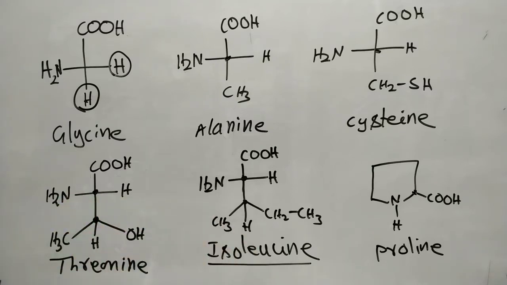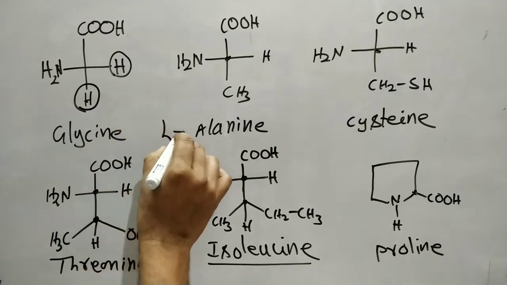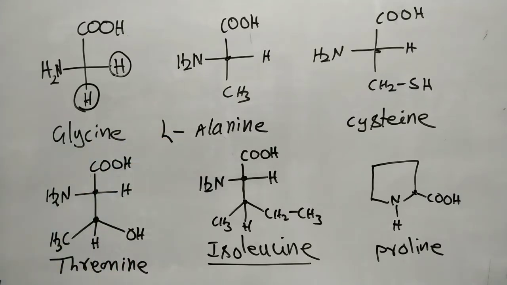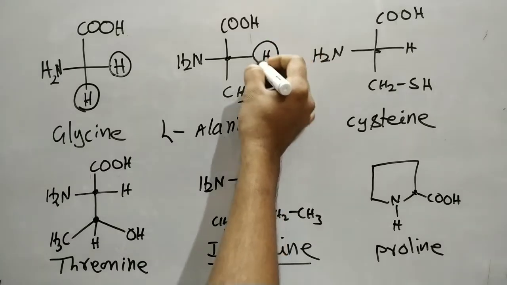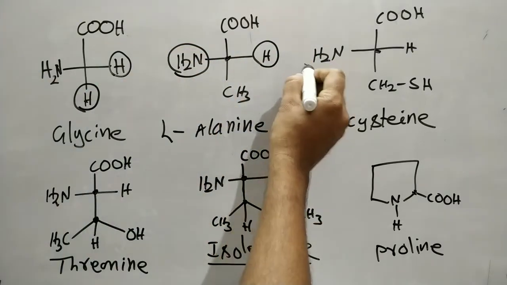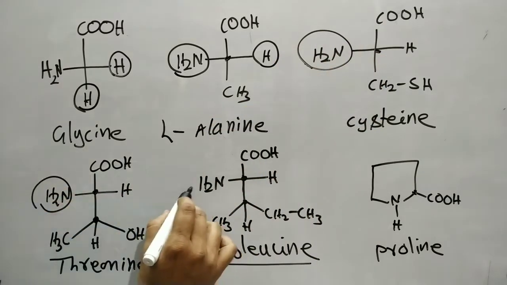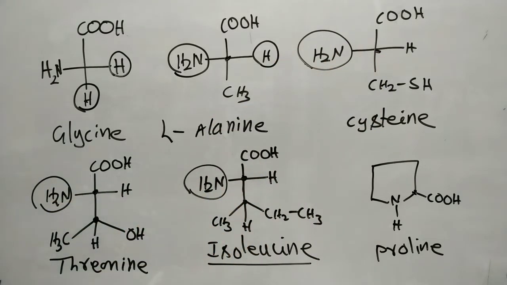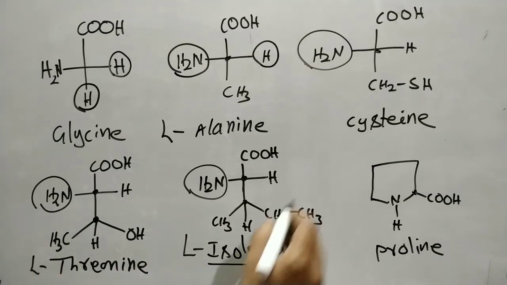One more important point is that all amino acids have the capital L configuration. We know the relative configuration, the DL notation. The DL notation is given for the bottommost chiral carbon. In this case, if hydrogen is on the right side and NH2 on the left side, it is an L amino acid. In all amino acids, NH2 is on the left side in a 2D Fischer projection formula. So all amino acids have the L configuration.